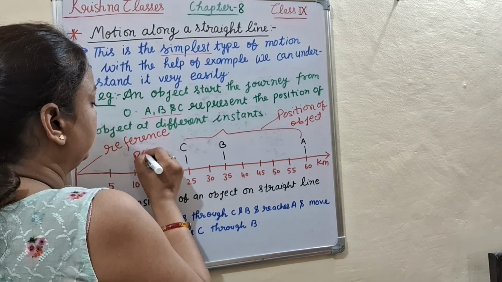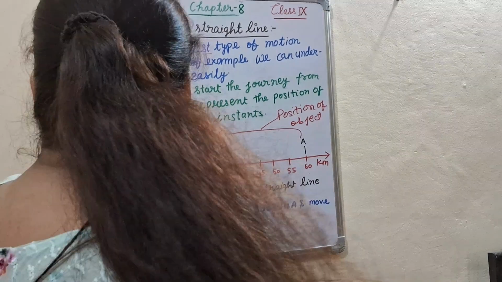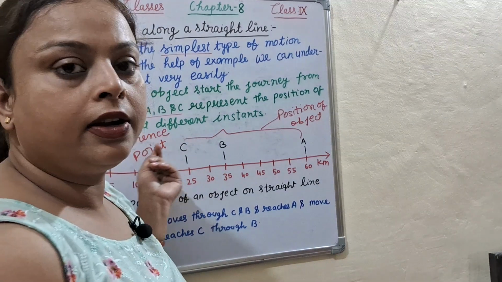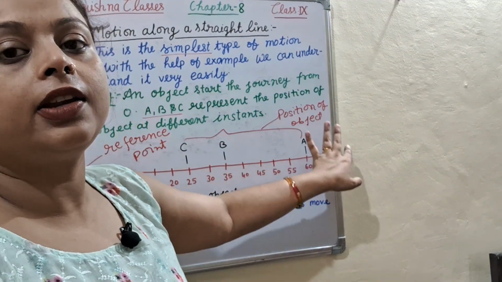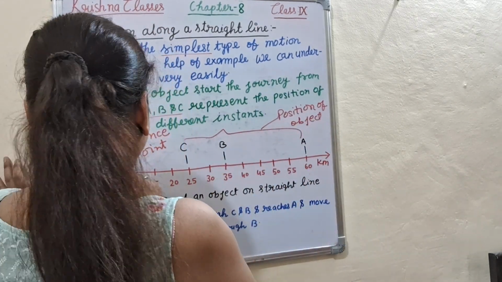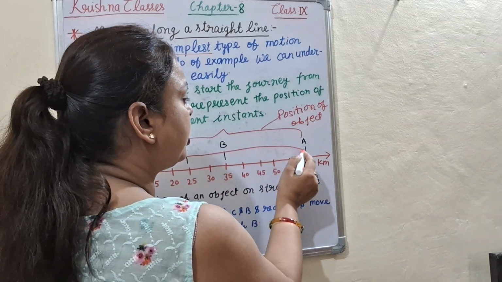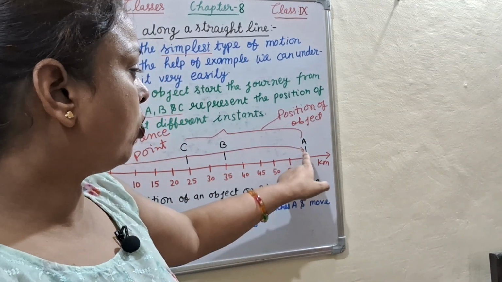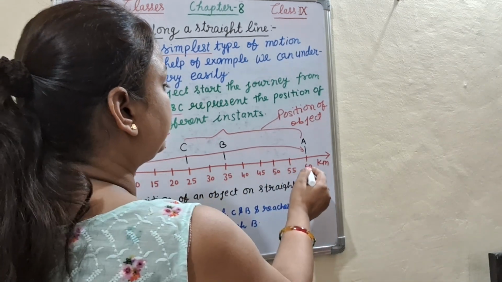Any object starts its journey from O and reaches the A position. Now again, first it starts from O and reaches A. Now it comes back from A and comes to the C position.